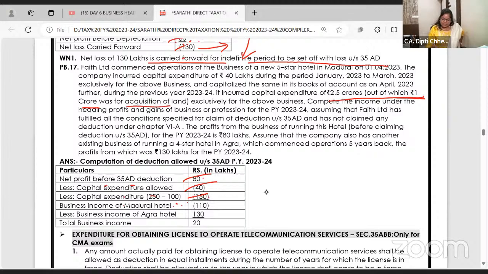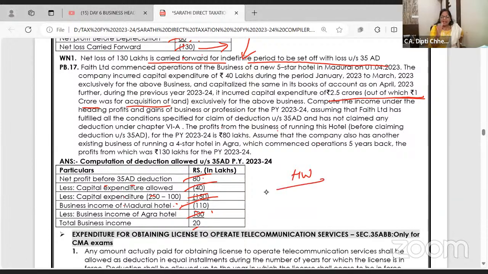See, land cost is 100. उसको छोड़ के बाकी allowed है. And there's a loss, but similar kind of the business, somewhere else there's a profit, so you can set off. Okay, frankly this is homework, but I just checked it.